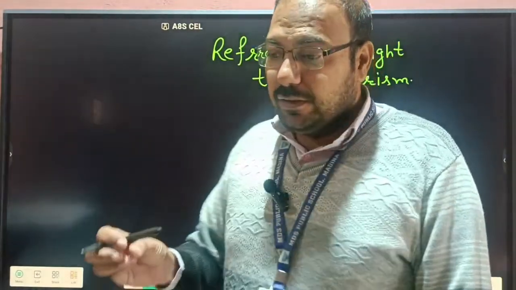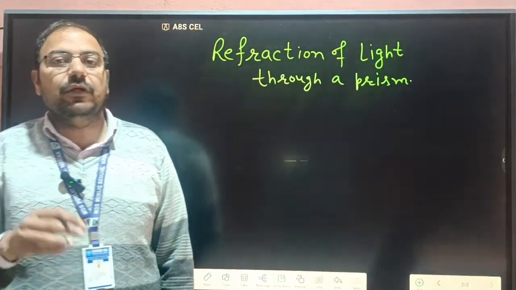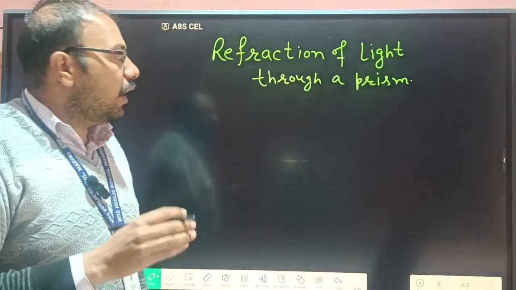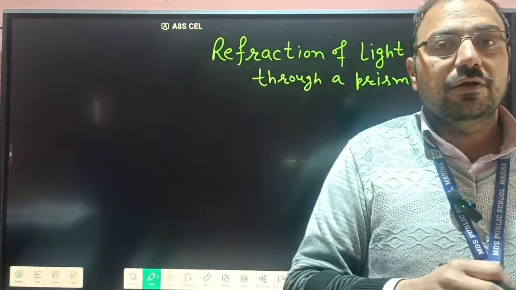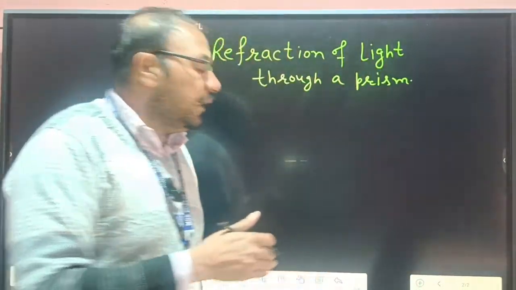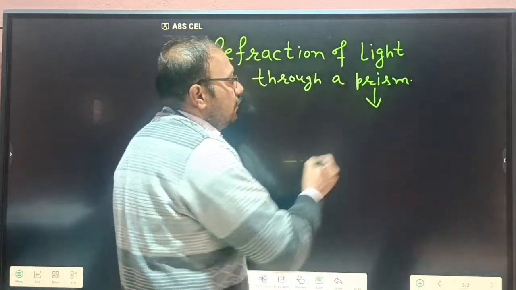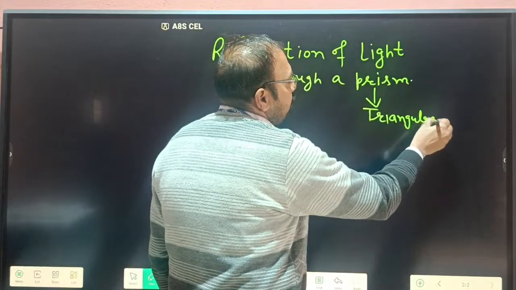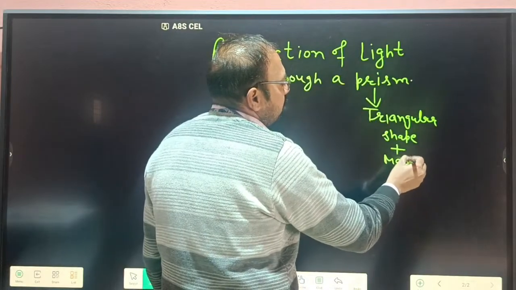In the previous lecture we studied refraction in a glass slab, refraction in a lens, and image formation in the lens. But here we study how refraction takes place in a prism. Basically, a prism is a special glass material bounded by lateral surfaces, and it has a triangular shape. So this is a special shape, a triangular shape, made of glass.